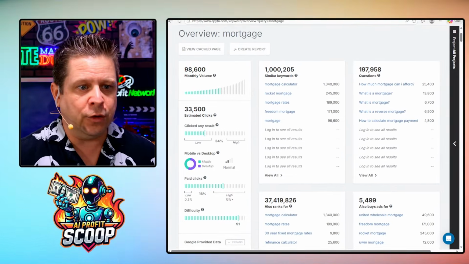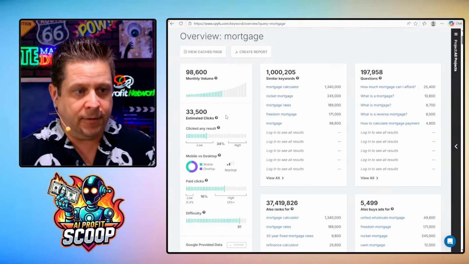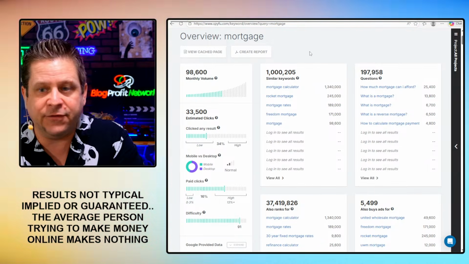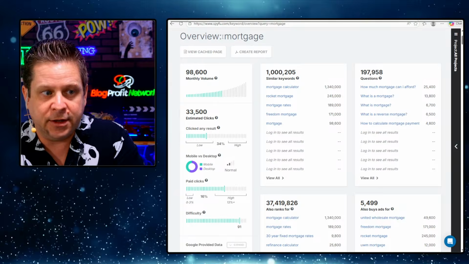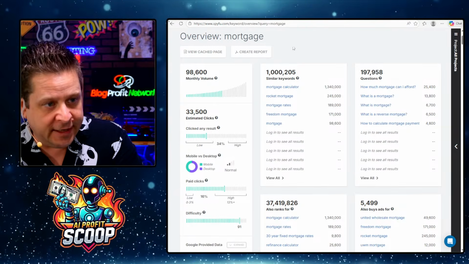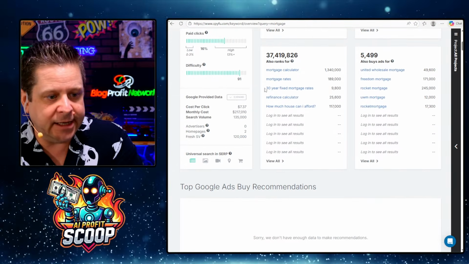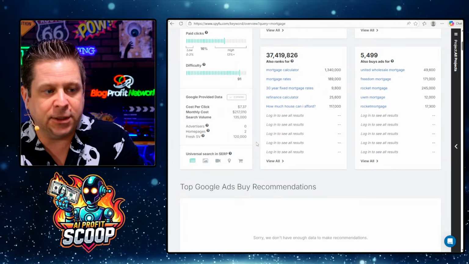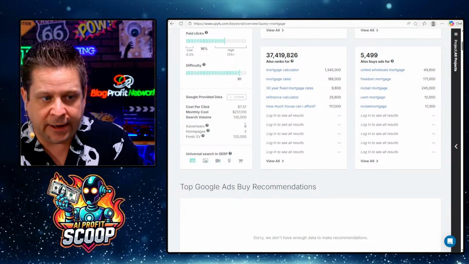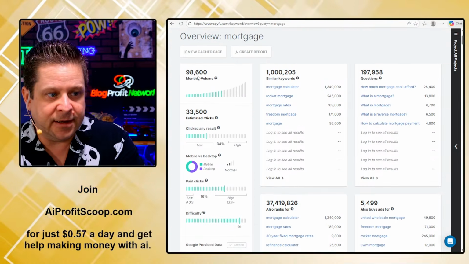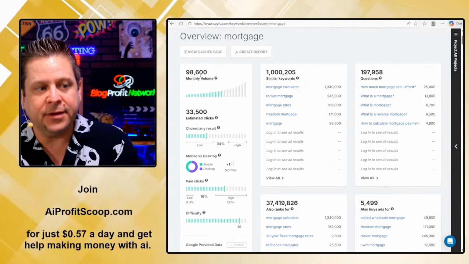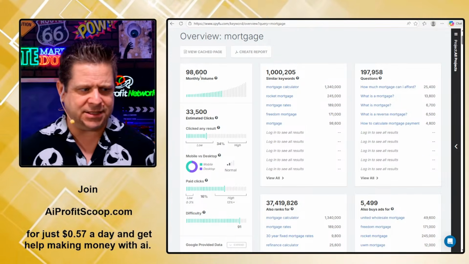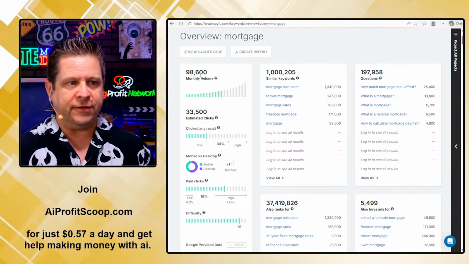So when you go to Google and you search for mortgage, over 98,000 people a month search for that. Okay, that is inventory. That means 100,000 people a month search for mortgage. SpyFu is saying the average person is paying $7.37 a click for the word mortgage. All right, times 7.37 by 100,000 a month, you get an inventory value. That's why Google makes hundreds of billions of dollars a year, because that's their inventory.